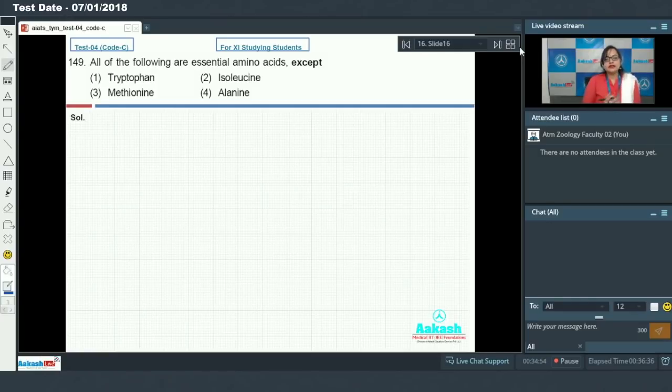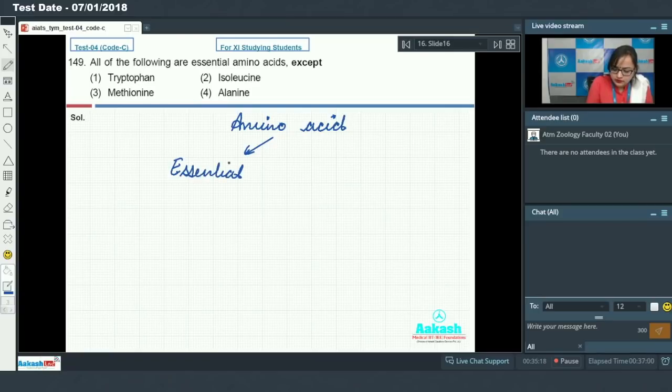You know that amino acids can be categorized into two groups, that is essential amino acids and non-essential amino acids, depending upon the ability of our body to synthesize them.